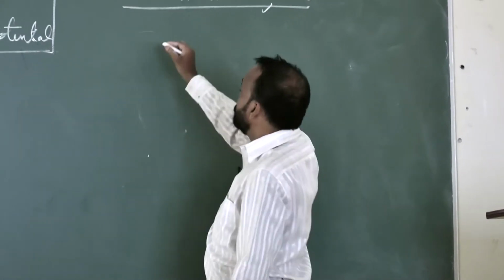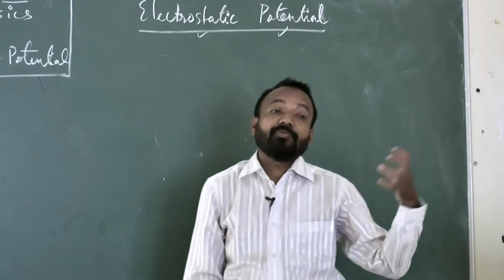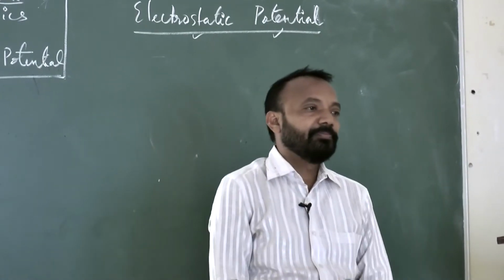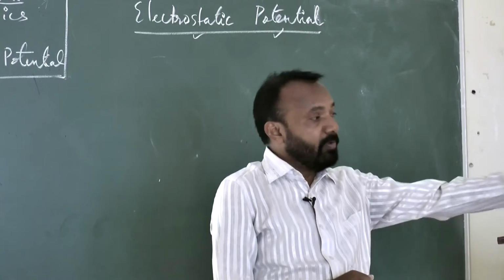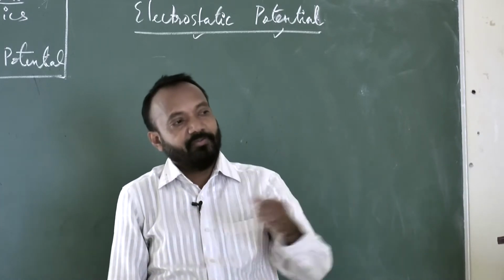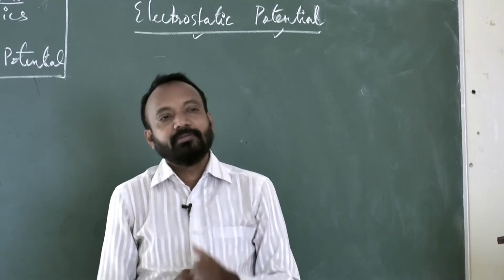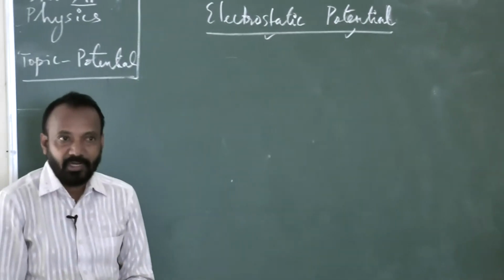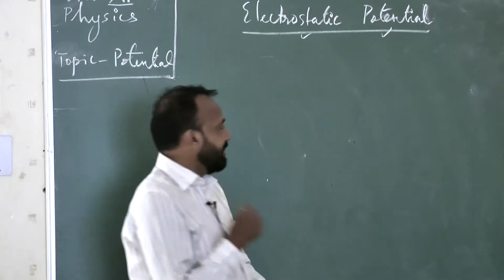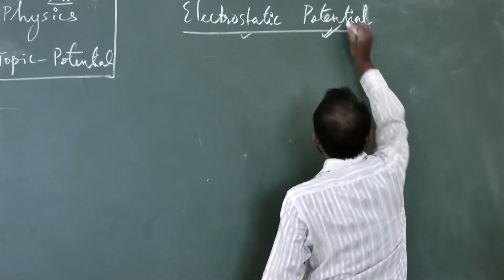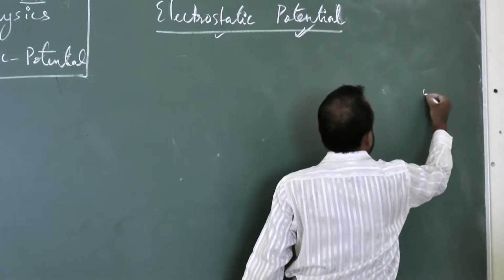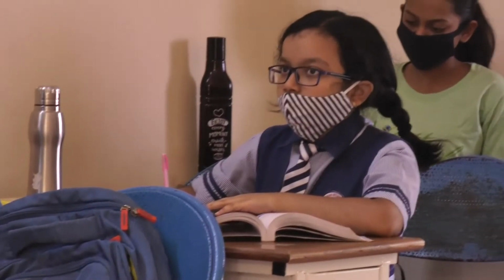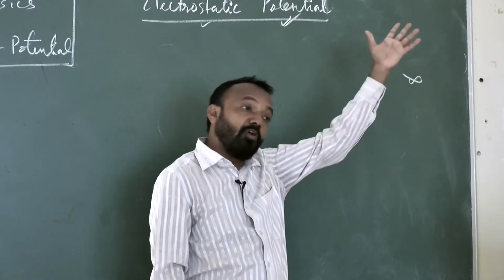Exactly in the case of electric potential, what you have to transfer is an electric charge. If you transfer an electric charge from infinity to a particular position, or from one position to another position, then it is termed electric potential or potential difference. To define electric potential, suppose there is a position, let it be infinity. Infinity means we do not have any particular distance, it is an unknown, very long distance.